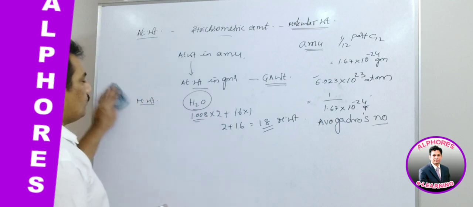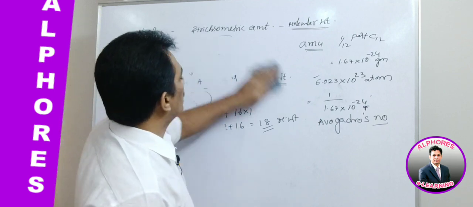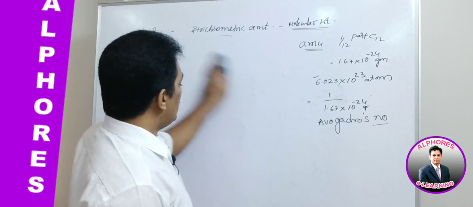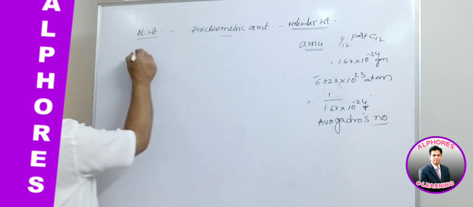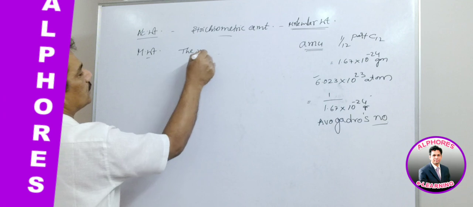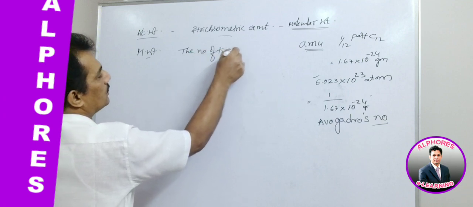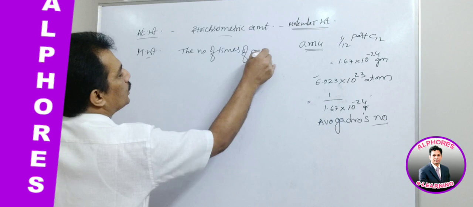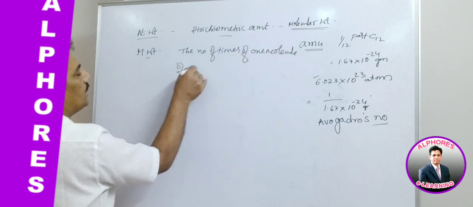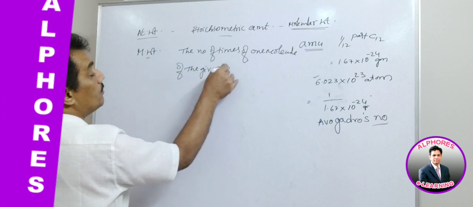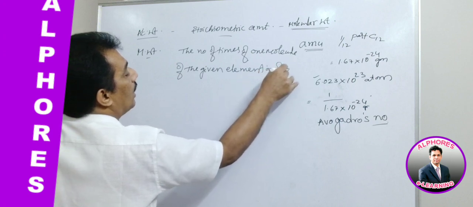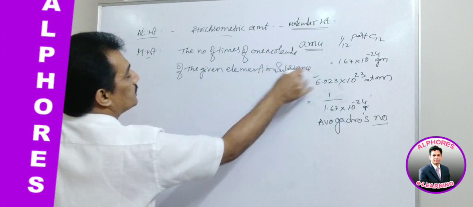Or otherwise, if it is considered as a relative mass with respect to AMU, here let us consider the number of times molecular weight. It is the number of times one molecule of the given element or substance or compound, you can consider any of these.